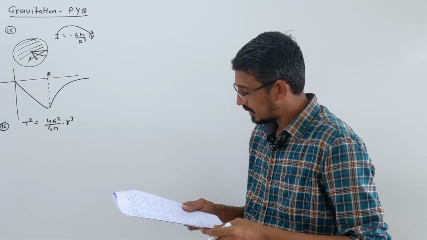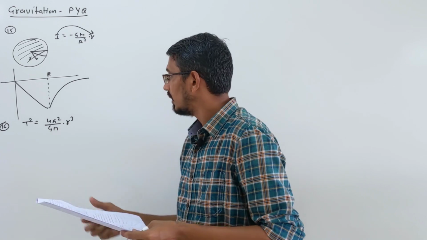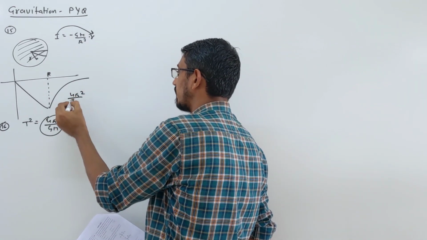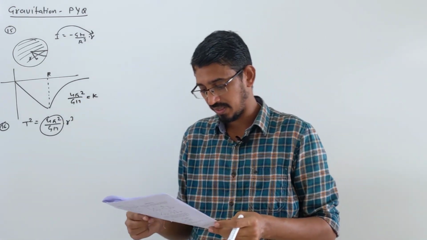Yes. So they are asking what is the correct relation. So this is the correct relation. This value we are calling K, they are calling K: 4 pi square upon GM is equal to K. They are asking what is the correct relation. So first option is the correct relation.